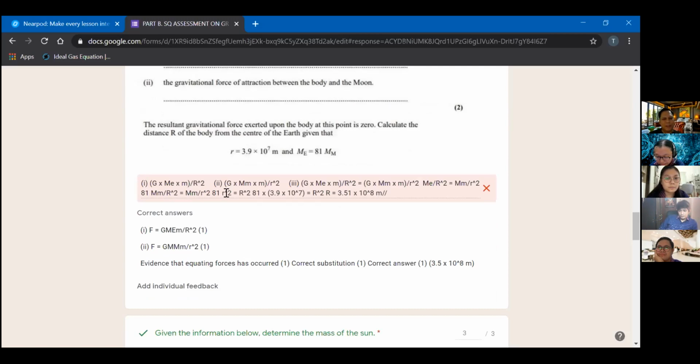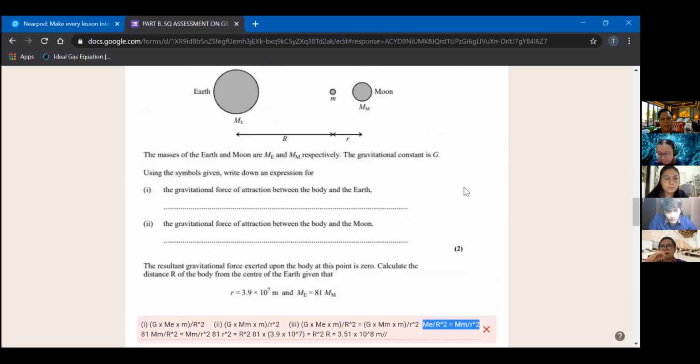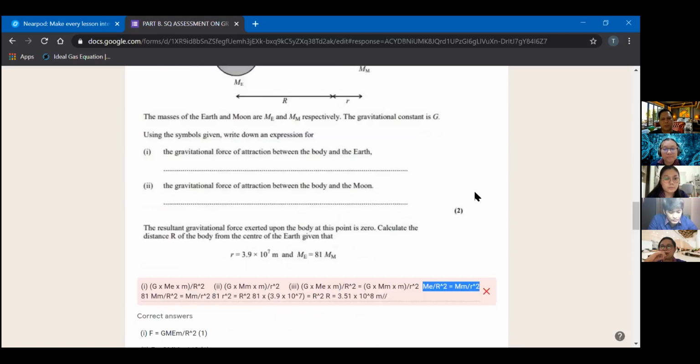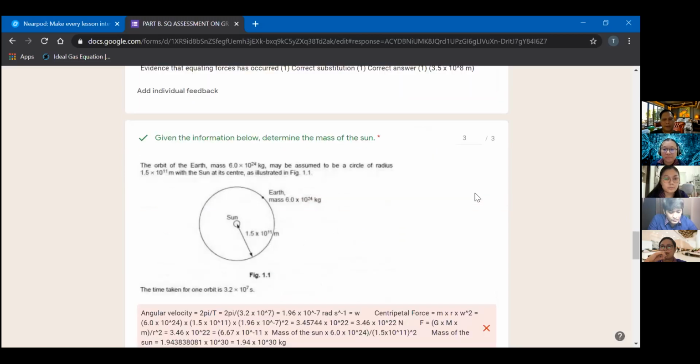This is the evidence that they are equal, this one. So this is this one. So I give them 1 mark. Correct substitution, 1 mark. Then correct answers, 3.5 times 10 to the 8. Then I will give them also the full mark. So for this one, I will give them the 5 marks for this question. So this is how I mark their papers.